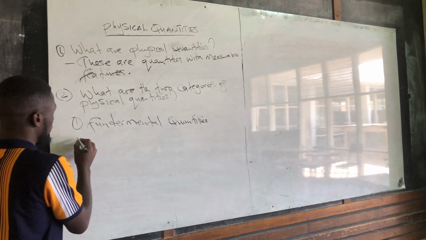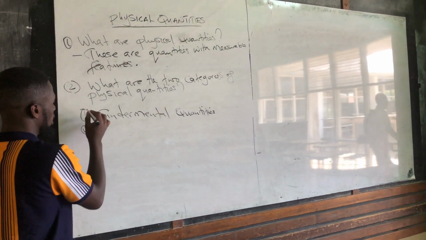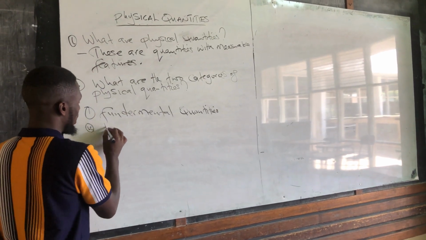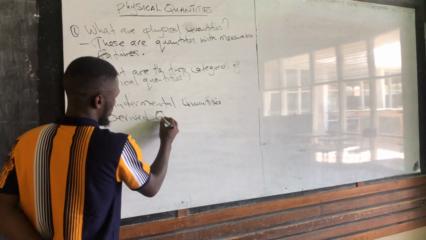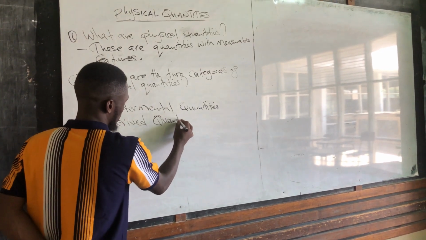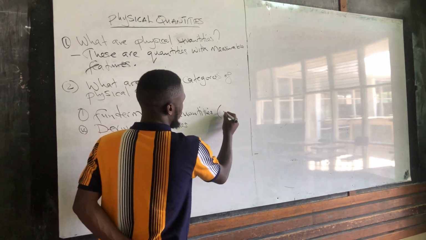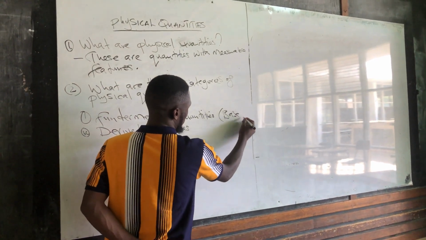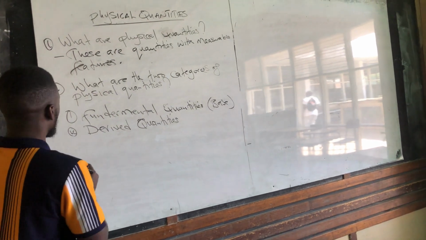And number 2 is what we call the derived quantities. And these, they are also called the what? Base quantities. These are also called base quantities.